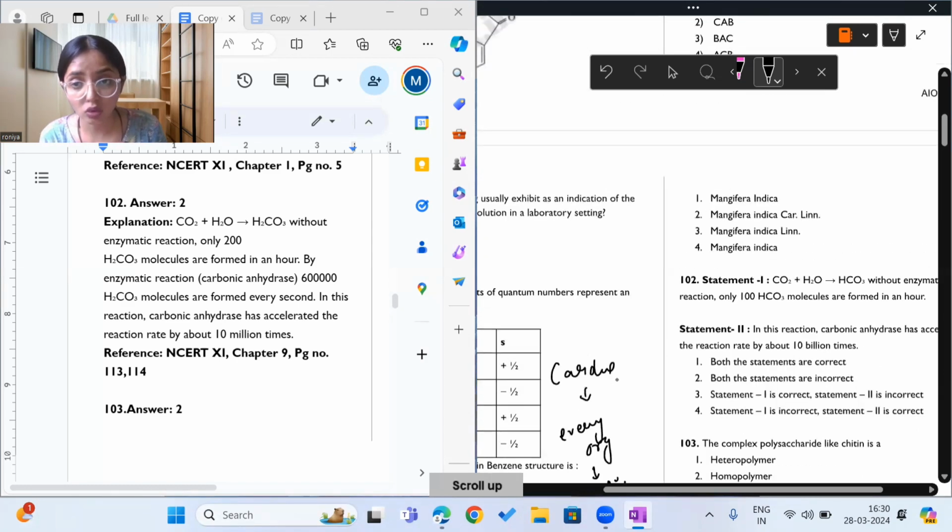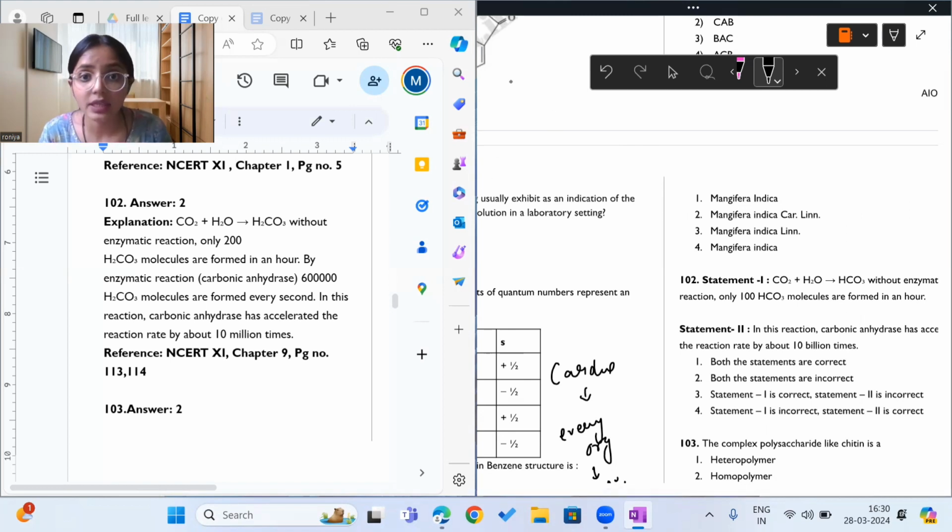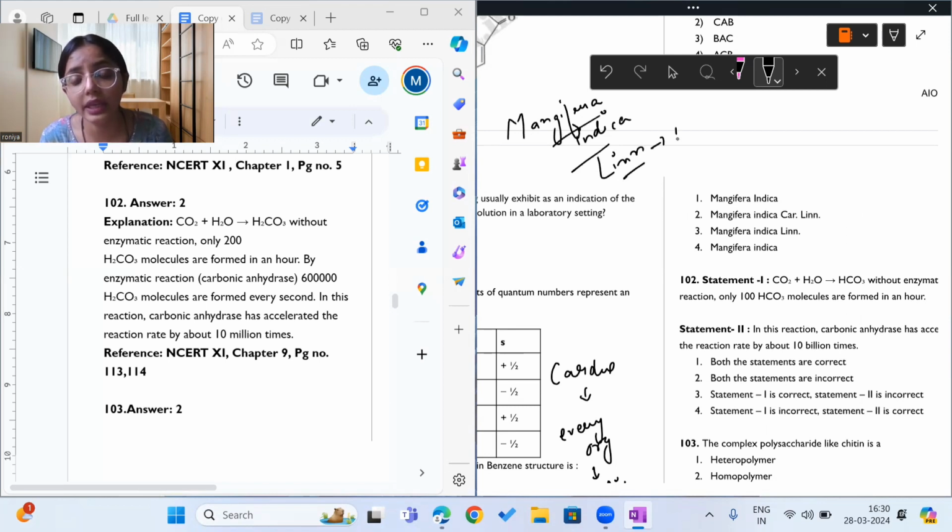So the scientific name for mango, as we all know, is Mangifera indica Linn. Linn indicates Linnaeus. So the answer to this question is option number 3.